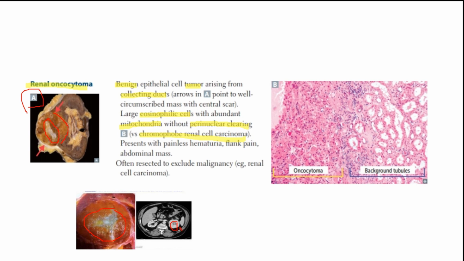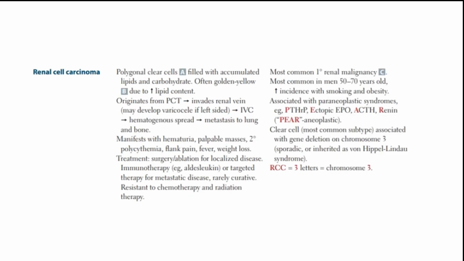The patient with renal oncocytoma would usually present with the special triad of renal carcinoma. That would be the painless hematuria, flank pain, and abdominal mass. We finished with the benign tumors. Now we're going to move on to the malignant types of tumors. Renal cell carcinoma. Why? Because it is the most common type of renal malignant tumors.